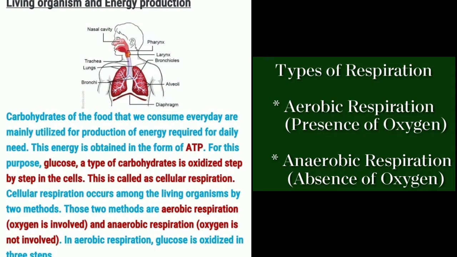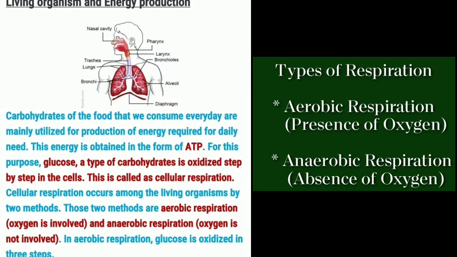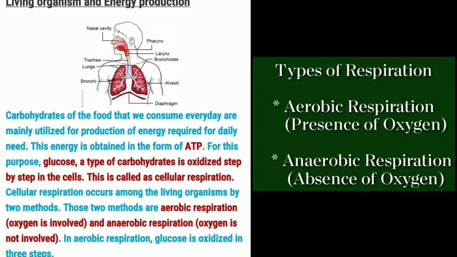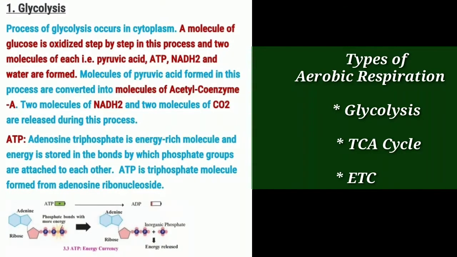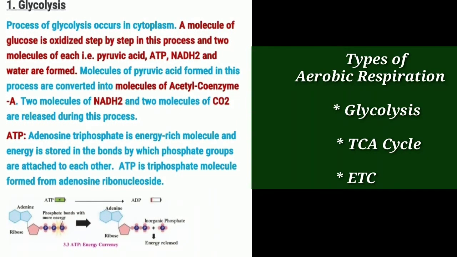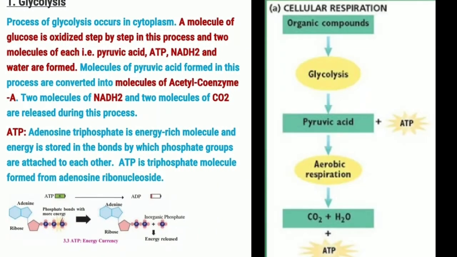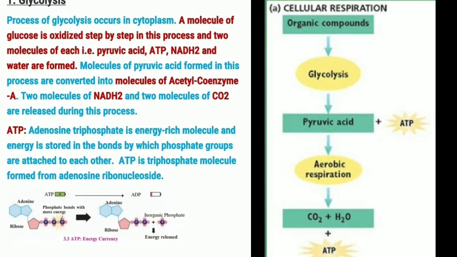Cellular respiration is of two types. The first one is aerobic respiration, and the second is anaerobic respiration. In aerobic respiration, oxygen is involved and glucose is oxidized in 3 steps. It is classified into 3 steps: glycolysis, TCA cycle and ETC. So the first point is glycolysis.